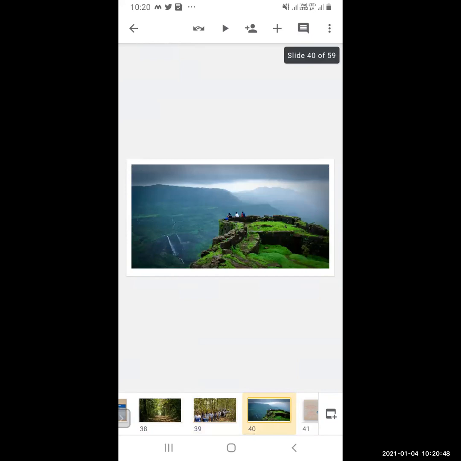Now this is Rajmachi Point, Rajmachi Fort. You can say it is there as you move further from Lonavala.